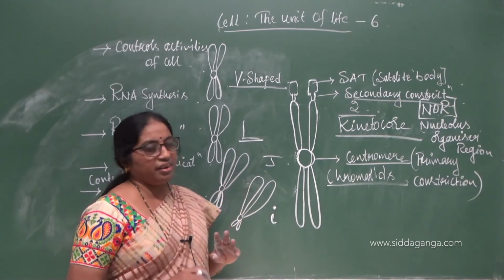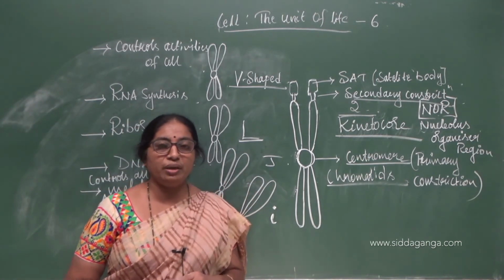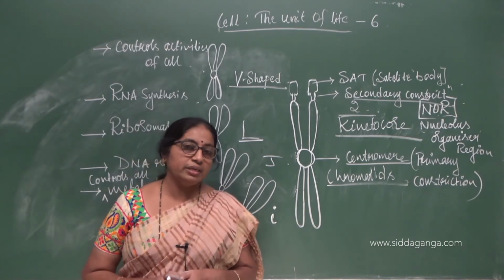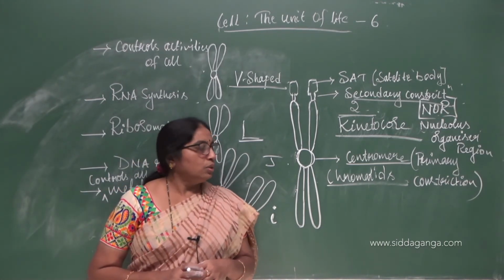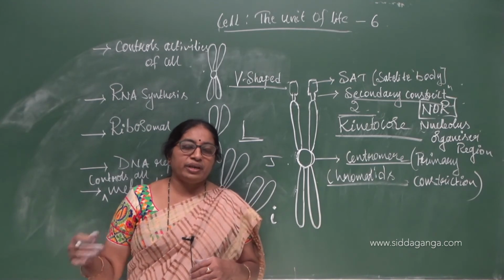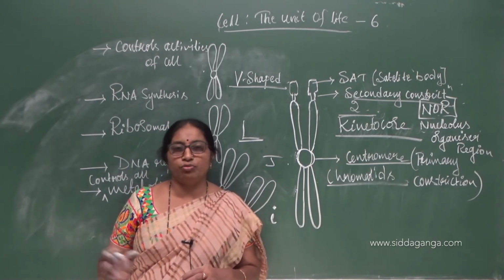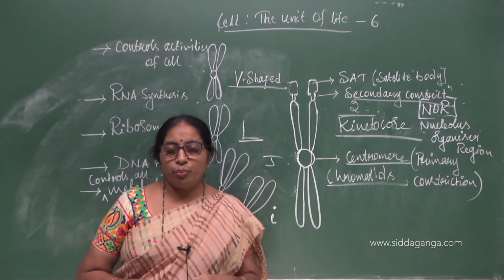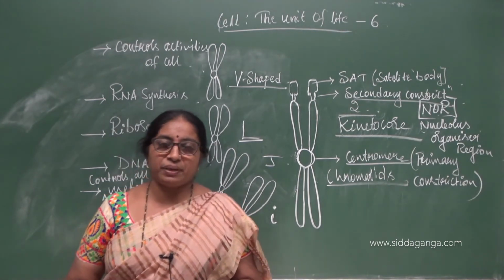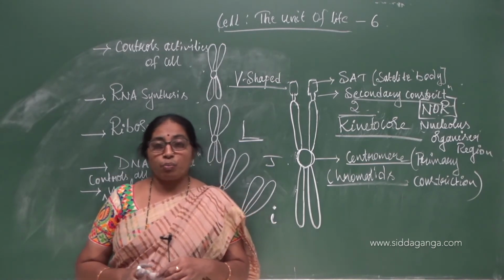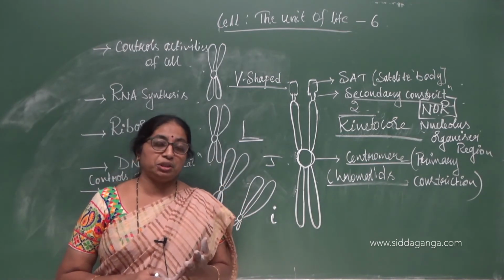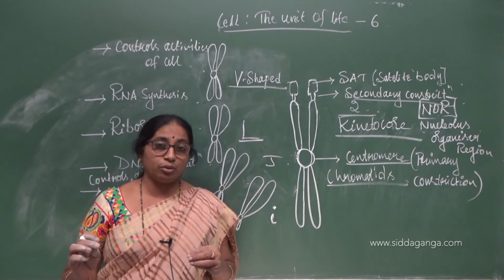So we have studied the nucleus as one of the important organelles of the cell. This chapter is very, very important from the exam point of view, CET point of view, and also from NEET. A huge number of questions are expected for NEET. For board exams, 1 mark questions may come from any part of this chapter.